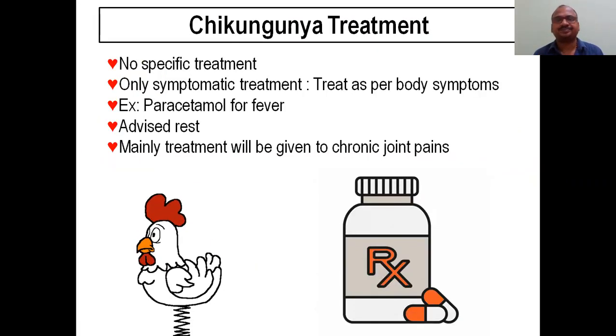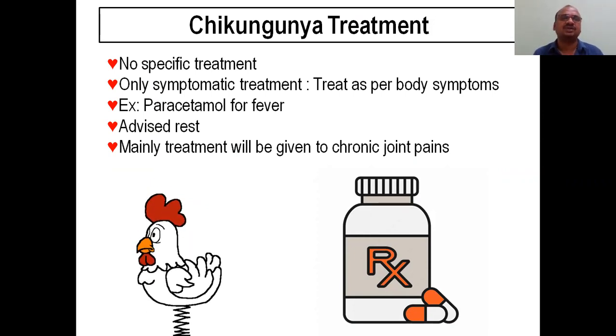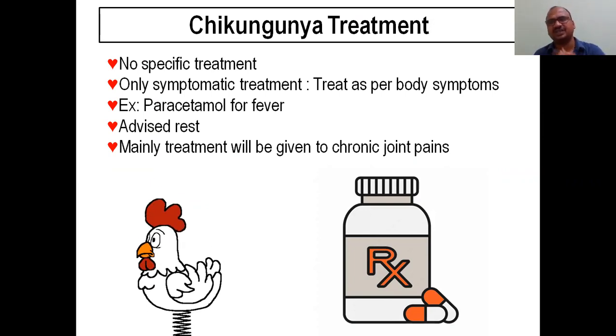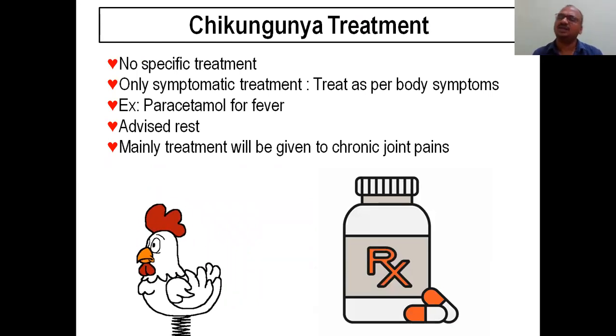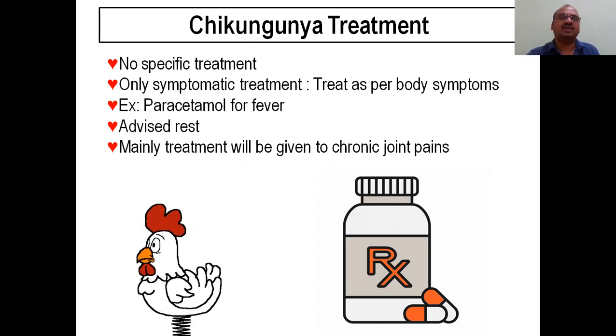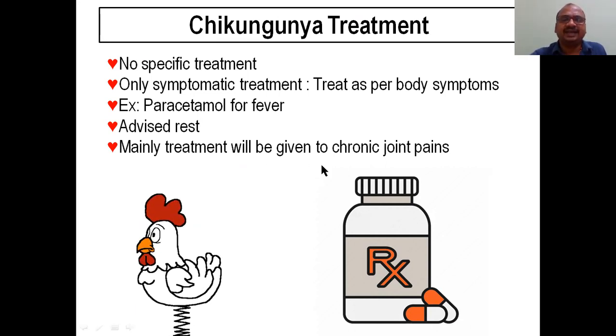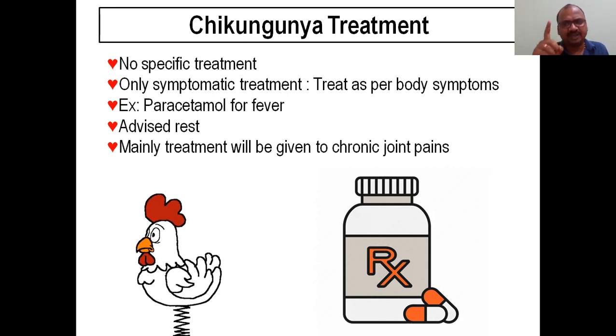Chikungunya treatment. There is actually no specific treatment officially announced. Paracetamol for fever, only symptomatic, treat as per the symptoms. Cough is there, allergy is there. For allergy, we are using Avil, that tablet you know very well. Cetirizine, levocetirizine, all these tablets we are using. Mainly treatment will be given for the chronic joint pains. That is the main thing here.